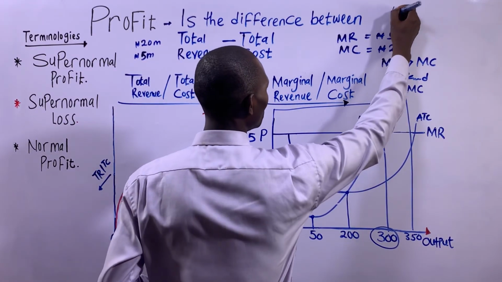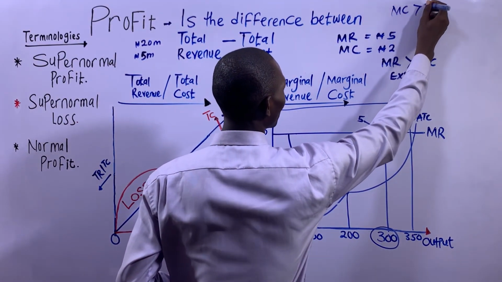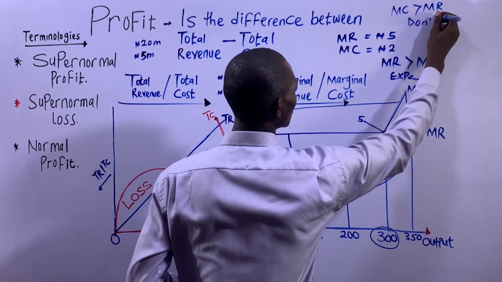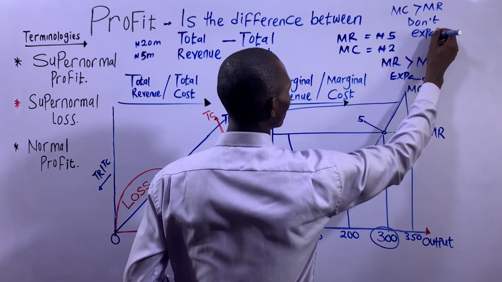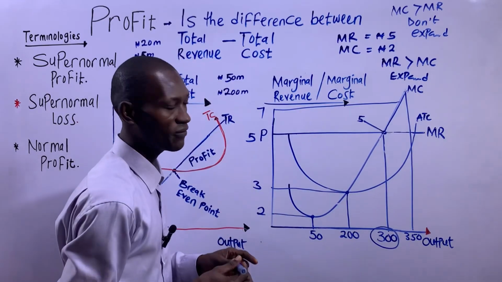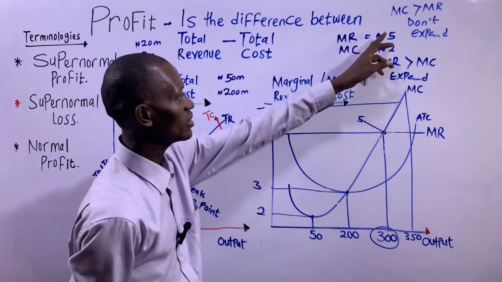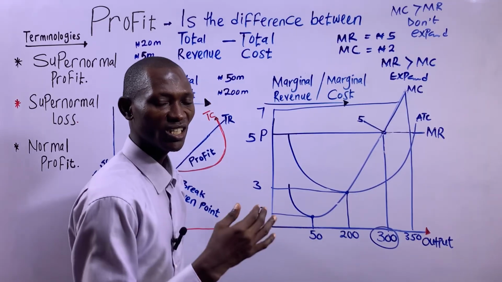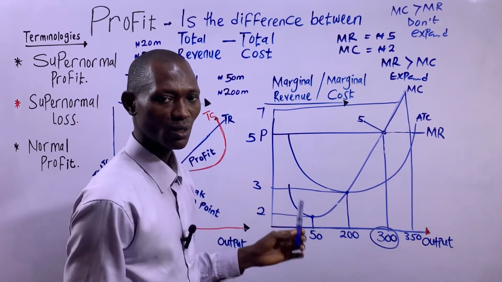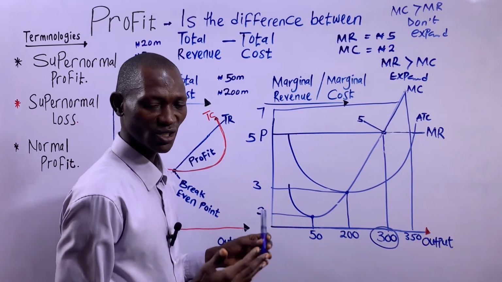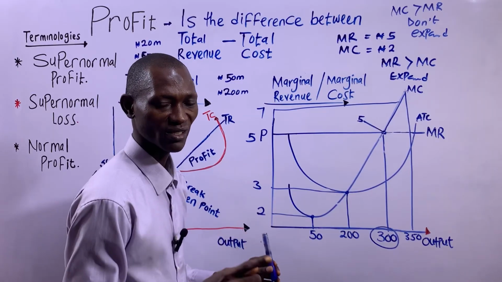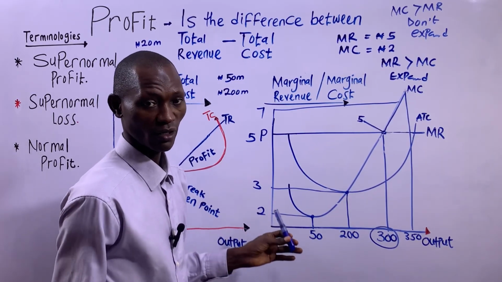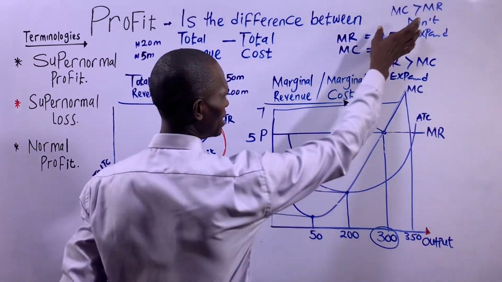So MC greater than MR, don't expand. Because as a firm, if we expand by producing at that output where MC is greater than MR, it will increase the loss of that particular firm, because the additional cost of producing one more unit is greater than the additional revenue for selling one more unit. So that's basically what this means.